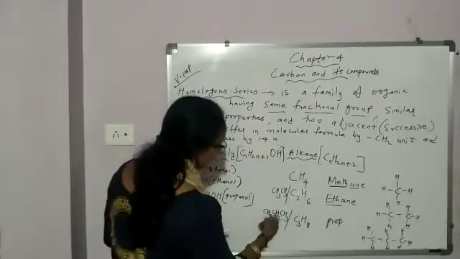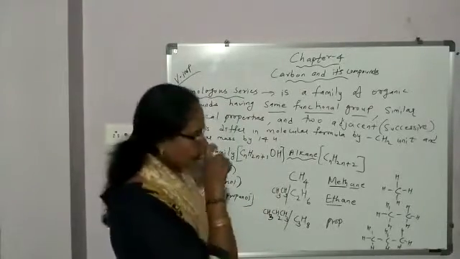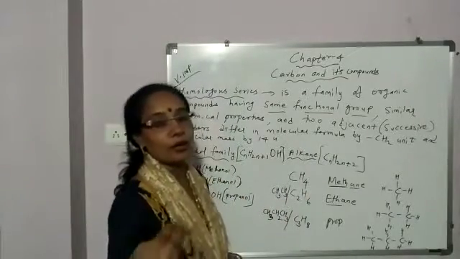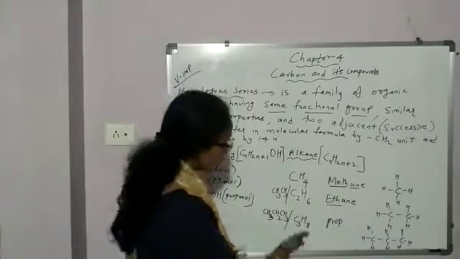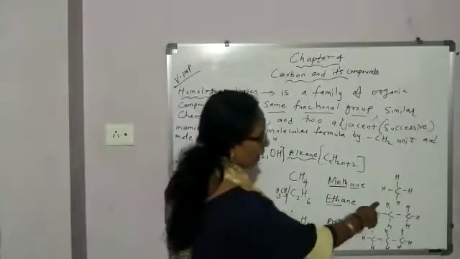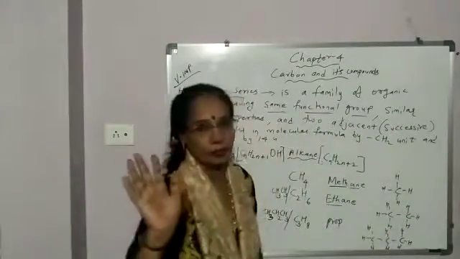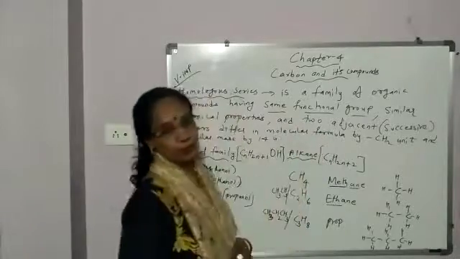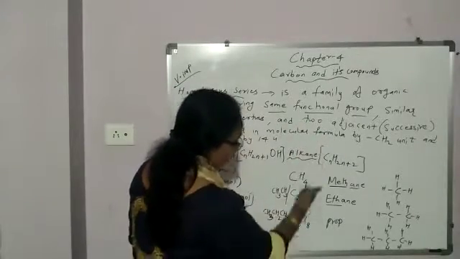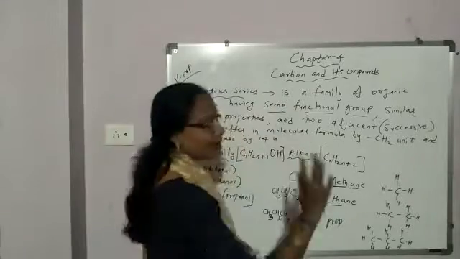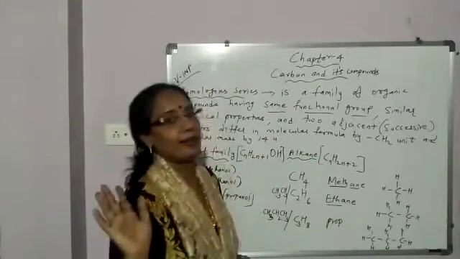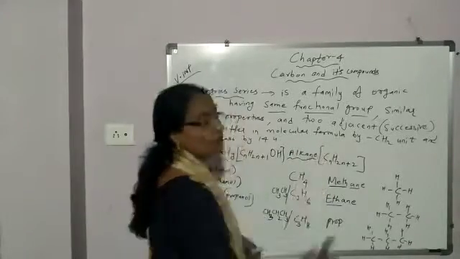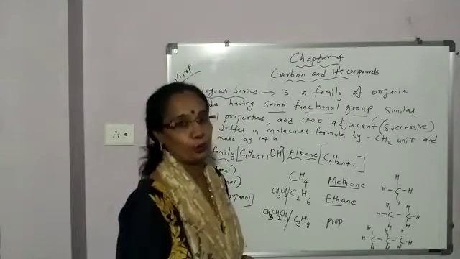Okay. So, single bond between carbon atoms. So, here what is the functional group? You cannot see an alcohol group or aldehyde or carboxylic acid. So, what is common in all these compounds? Single bond between carbon atoms. So, single bond between carbon atoms means this comes under which family? Alkane. So, all these compounds, methane, ethane, propane, they all come under which homologous series? Alkane. And you can represent all the members of this homologous series by a general formula CnH2n+2.